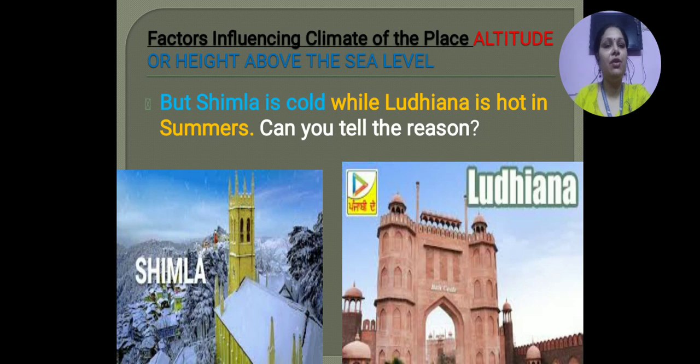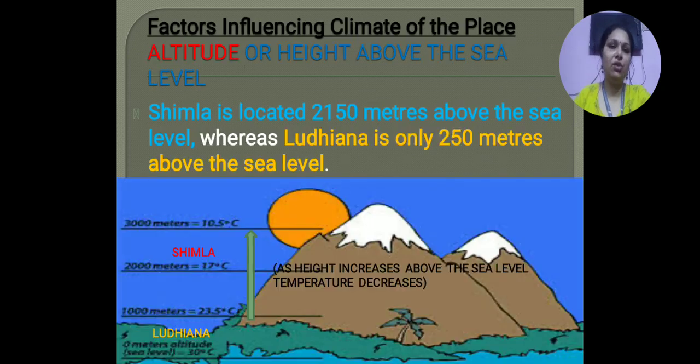It is because of the height. It is because of the latitude. Because Shimla is located 2,150 meters above the sea level, whereas Ludhiana is only 250 meters above the sea level. You will be able to understand with the help of this diagram.